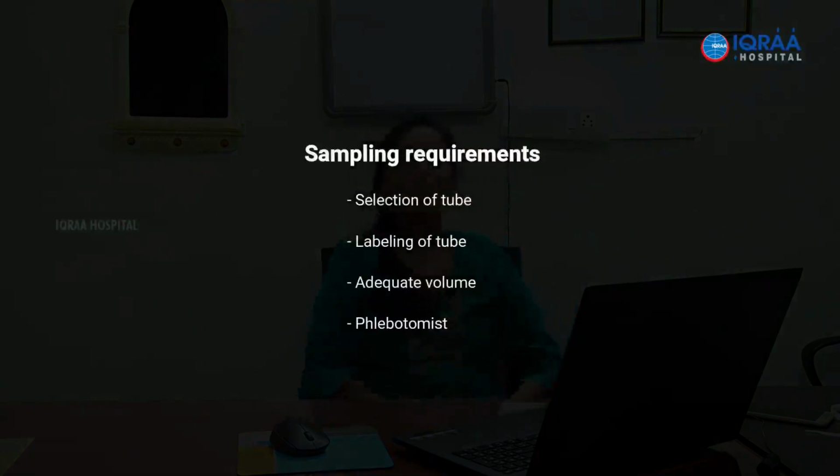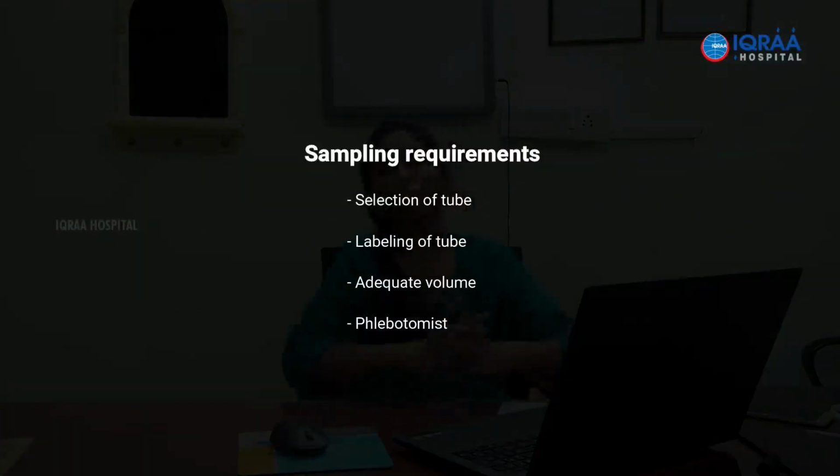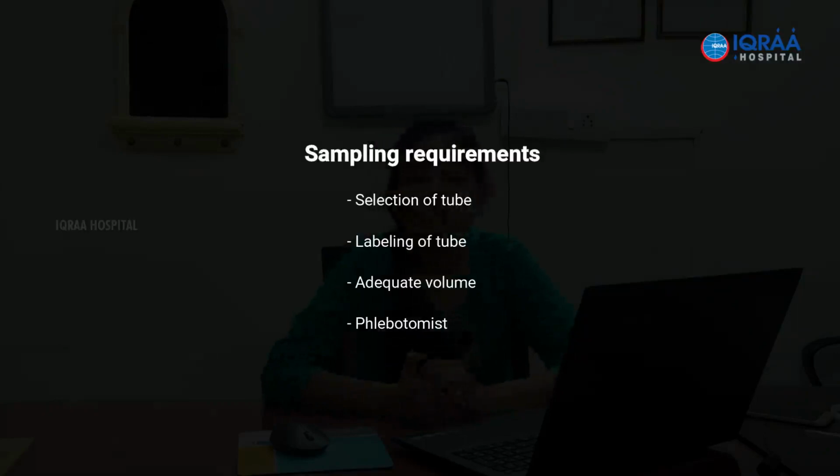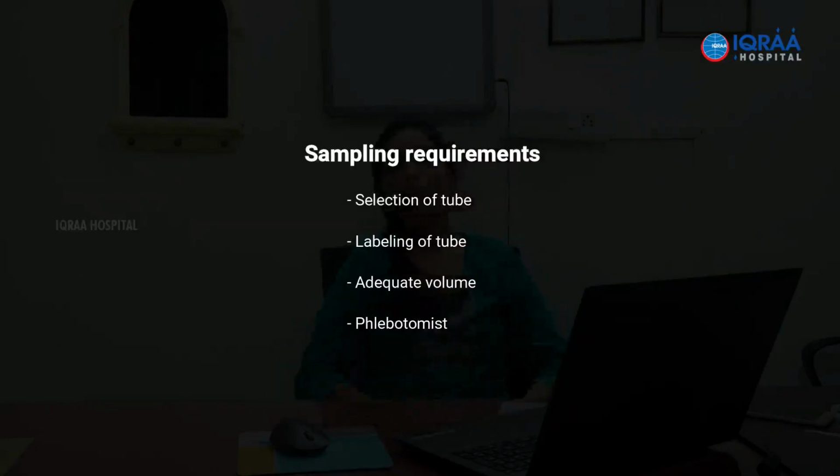So more than fearing the system and thinking that this would be a punitive one, it would be encouraging to think that we can identify the errors if at all they occur and take proper corrective action. Nobody will be punished. So that fear should not stop us from adhering to the rules. We should put up the sign of the phlebotomist.